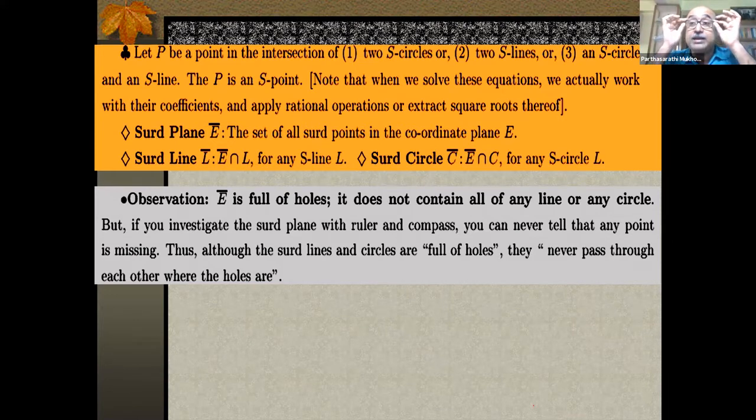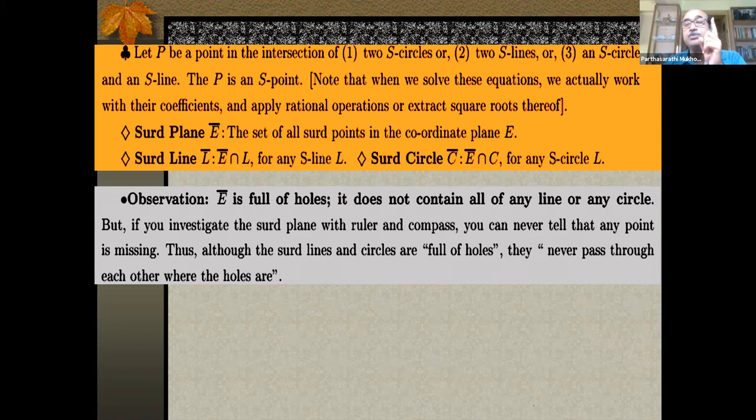If you look at it with some filter that will allow you to see the third points only, you see some discrete points, not a complete line, not a complete circle. You draw the whole circle on the ordinary plane, and then with the specs, you don't see the whole circle anymore. Only some third points that are there on the circle are visible. It's a peculiar situation. Everywhere there are holes.